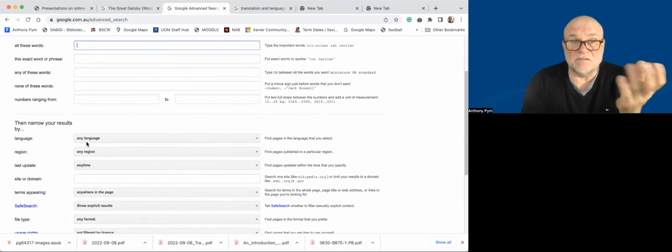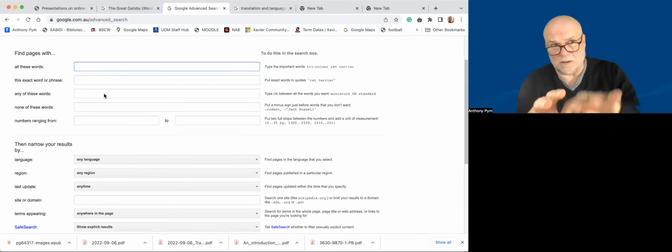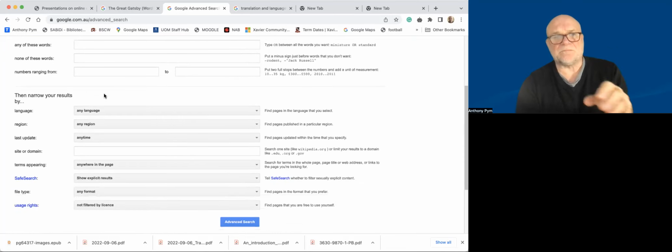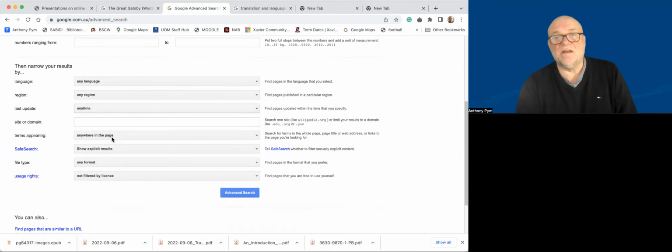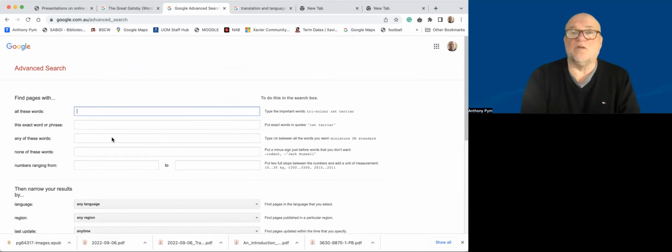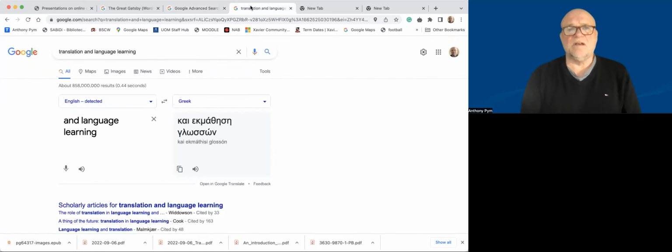So we can search for a particular topic, a part of a topic excluding some other topic, in a certain language, in a region, in a time frame. Okay, so that can help you if you're looking for something and you're just not finding it anywhere. You can come in here and put in all the filters that you could possibly want. That's the first thing.